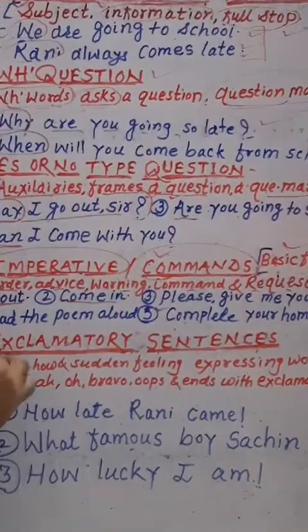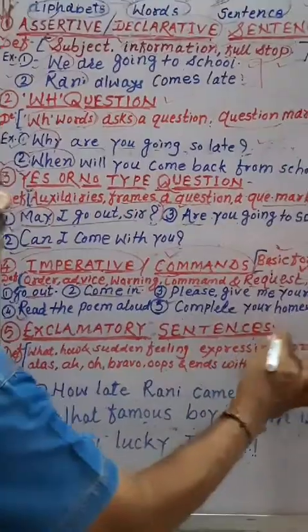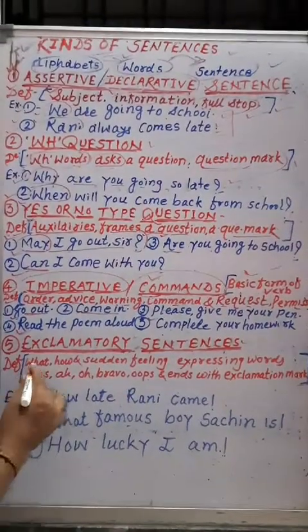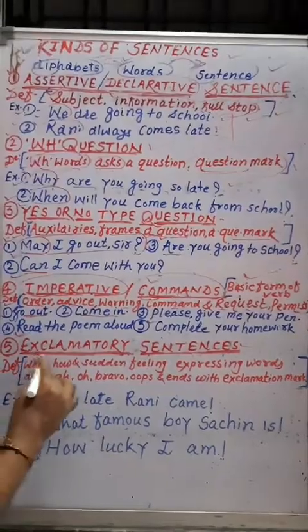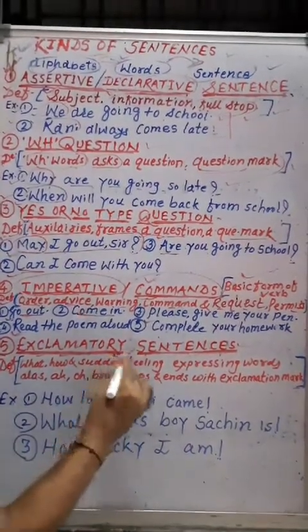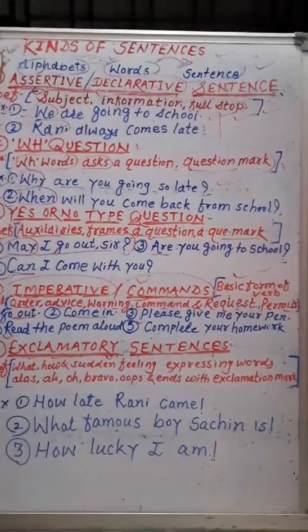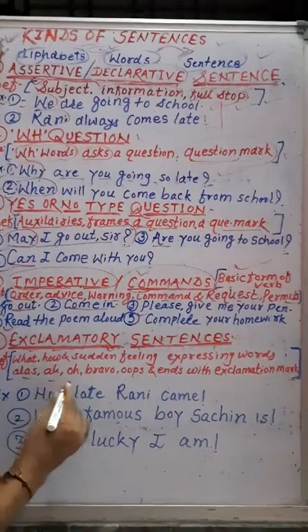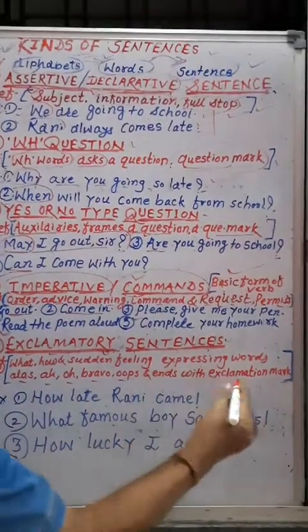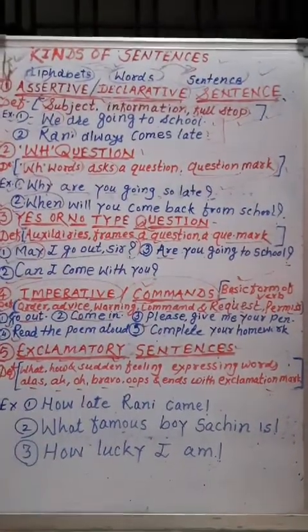Then the fourth type of sentence is exclamatory sentence. Exclamatory sentences definition: exclamatory sentences generally begin with what, how or sudden feeling words. Sudden feeling expressing words. Which are these? Alas, ah, oh, bravo, oops, and they end with the exclamation mark. It is called exclamatory sentence.